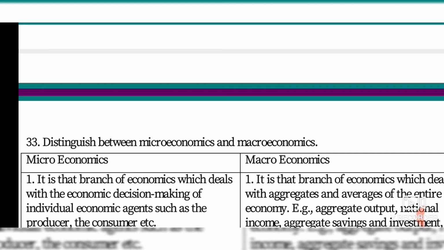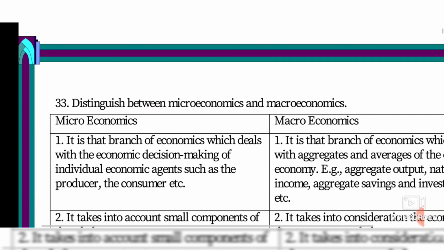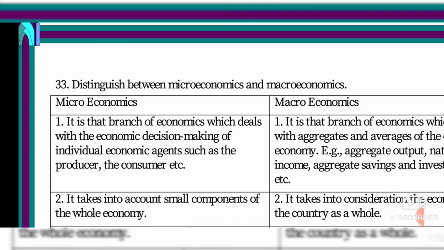Next we will see the distinction between microeconomics and macroeconomics. First we will see the microeconomic side, okay? In microeconomics, it is the decision making of individual economic agents, such as producer and consumer. And next one, it deals with the small components of the whole economy. Micro means small, isn't it? So it deals with the small components of the whole economy.